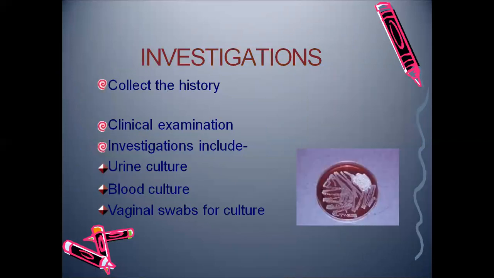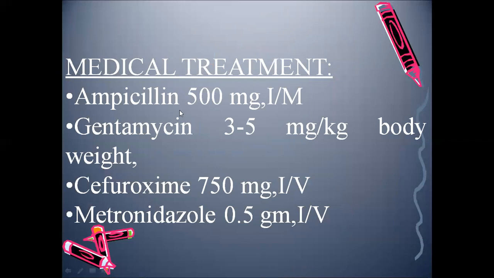Next is the investigation. We should collect the history and clinically examine the patient. Investigation has to be done because of this infection. We have to investigate the urine; urine culture can be done. Urine, blood culture and vaginal swabs for culture have to be taken. Now the treatment is ampicillin 500 mg intramuscularly, gentamicin 3 to 5 mg per kg body weight, cefuroxime 750 mg intravenously, metronidazole 0.5 gram intravenously.